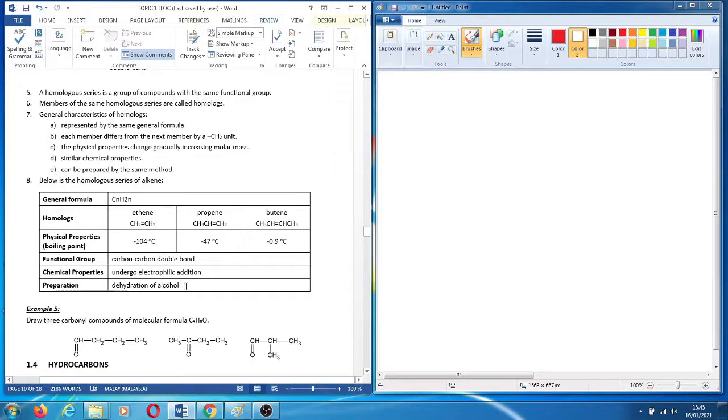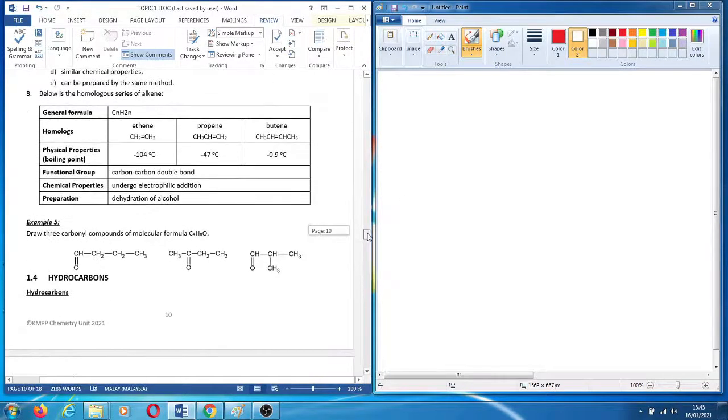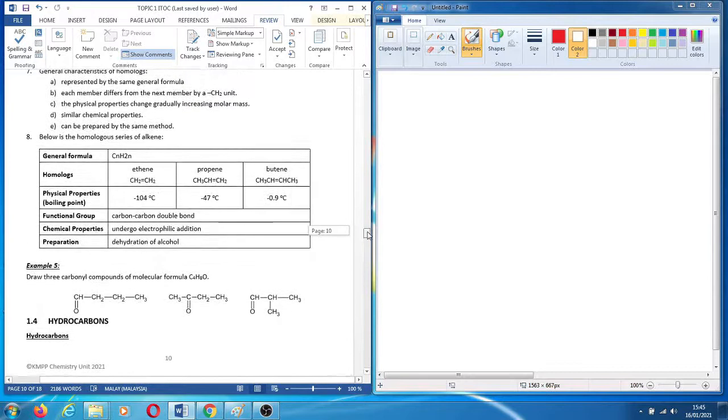Okay, this is an example: draw 3 carbonyl compounds of molecular formula C4H8O. It says about carbonyl, you should know that carbonyl means aldehyde and ketone.